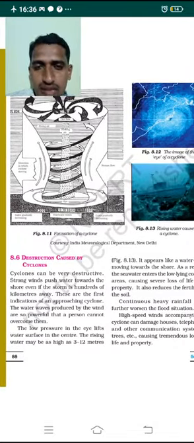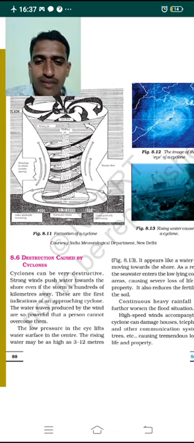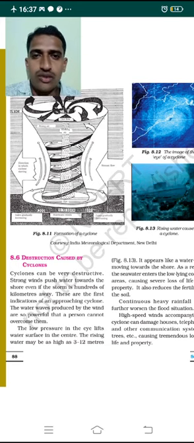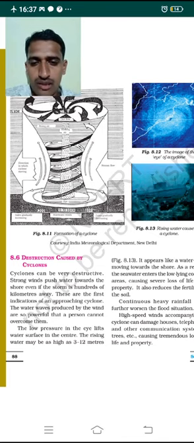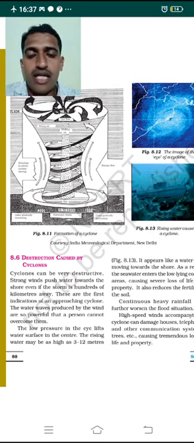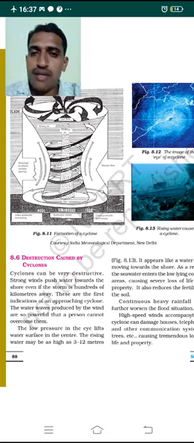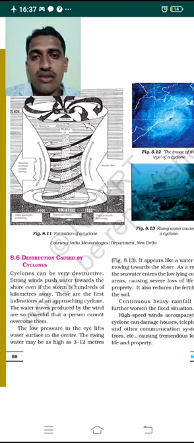So cyclones can be very destructive, that means damaging. The strong winds of the cyclones push the water of the seas and oceans towards the shore. Even if the cyclone storm is 100 or 150 kilometers away from the seashore, the water of the seas and oceans is still going to be pushed towards the seashore.